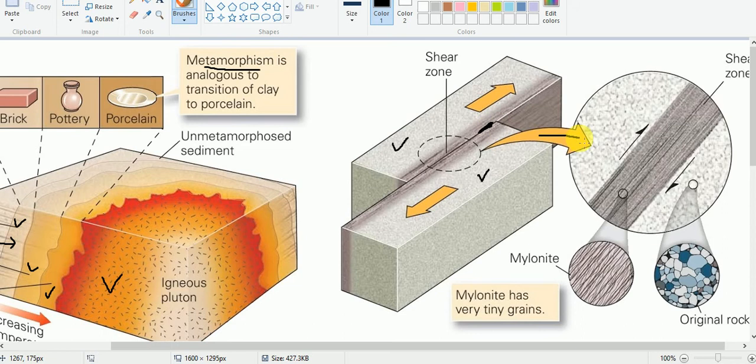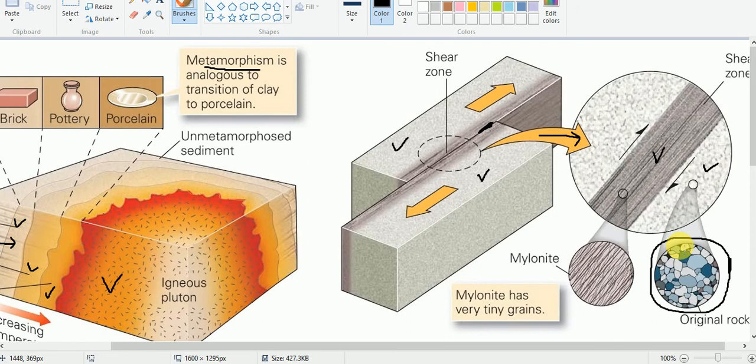Here just see the original crystal structure. This is the original rock, and see the crystal structure of the original rock. At this zone of shearing, because of the high pressure, there will be this metamorphism. See, the crystal structure is changed.